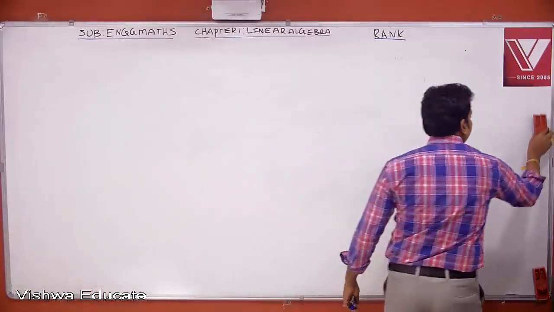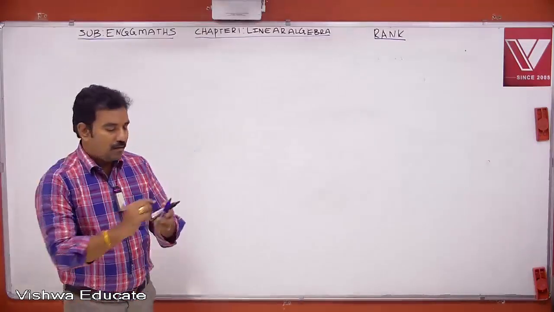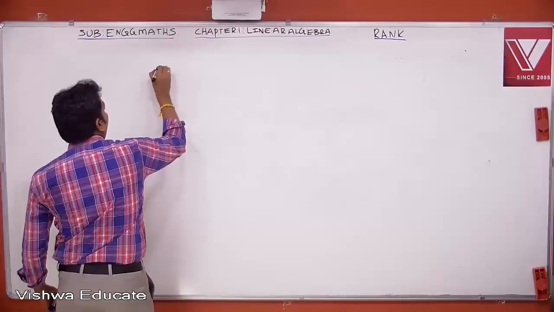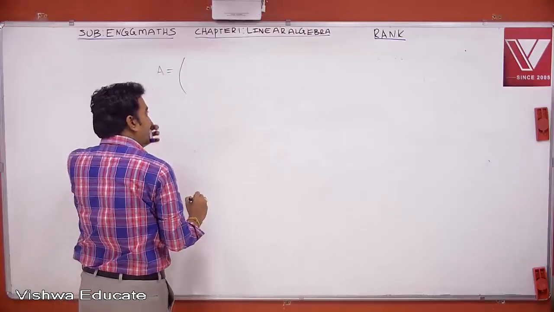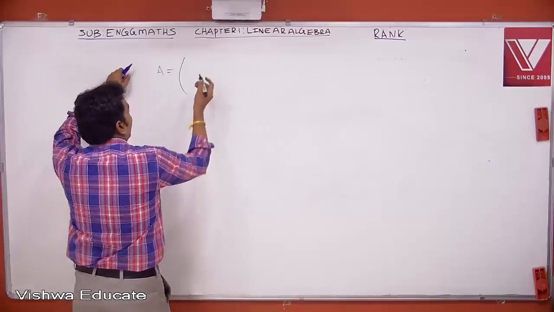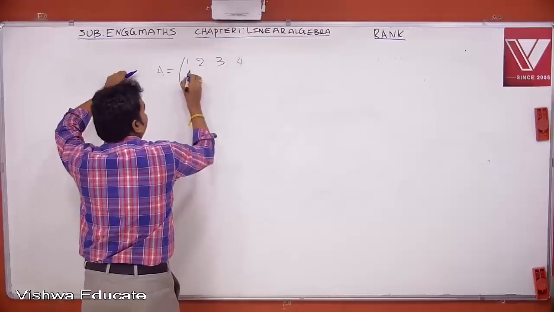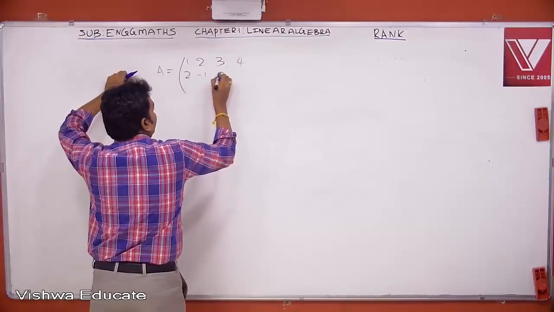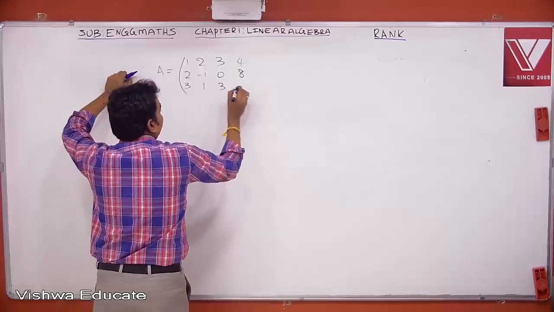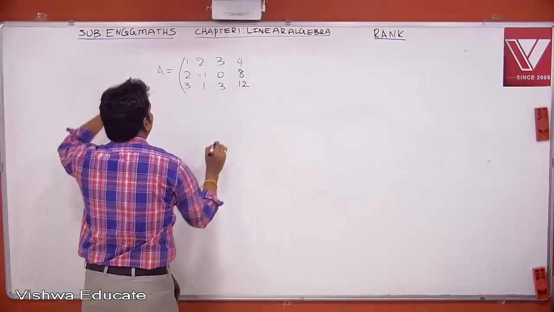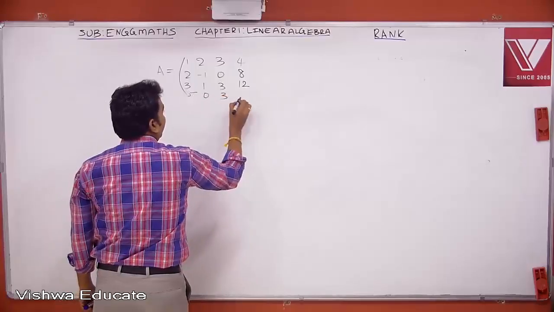Now, let us take one different example. Suppose I have A equal to, let us start with a 3 by 4 matrix, 3 rows and 4 columns. Or for example like this. This is 1, 2, 3, 4. For example 2, minus 1, 0, 8. For example 3, this is 1, 3, this is 12. And this one is 5. And this is 0, this is 3 and this is 20.